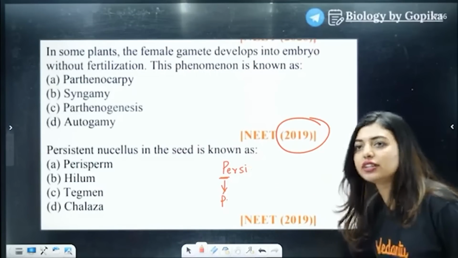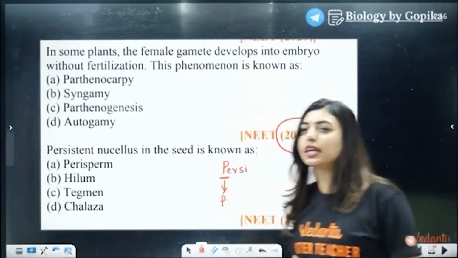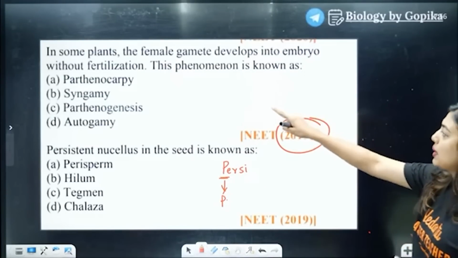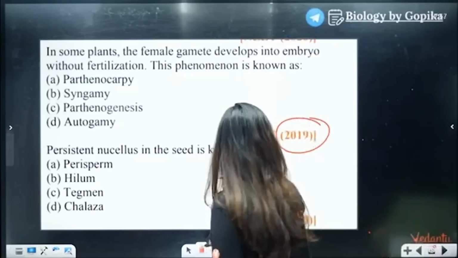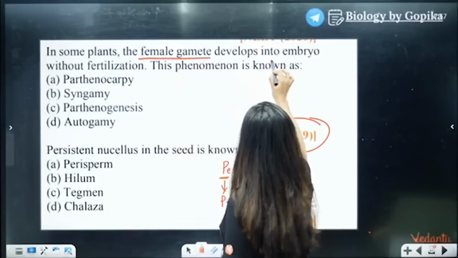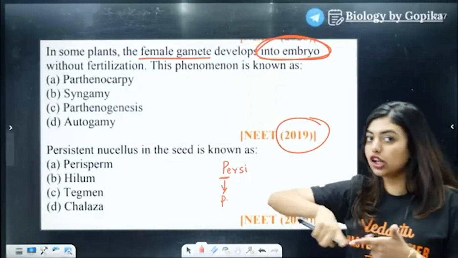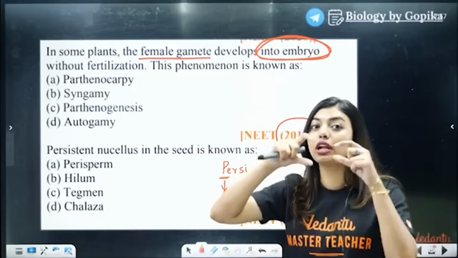CA, chartered accountant. Okay, some of you are telling chartered accountant, some of you are telling AA. Students, think properly once again. In some plants, the female gamete, see, I am giving you the hint also here. In plants, the female gamete develops into embryo. They're not telling fruit. They're not telling seed. They are speaking about embryo.